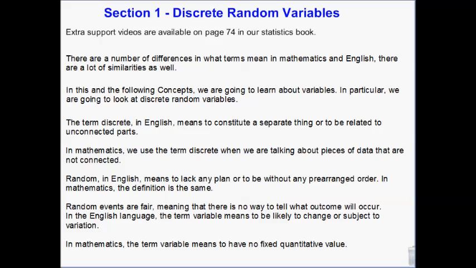One, I think, of the biggest problems that occurs in math is that English words you know mean different things in math than they do in English. So it's confusing because you have to learn a different meaning for a word you already knew. In discrete random variables, we're going to take apart and talk about discrete, random, and variable and what that means so that you'll know what a discrete random variable is.